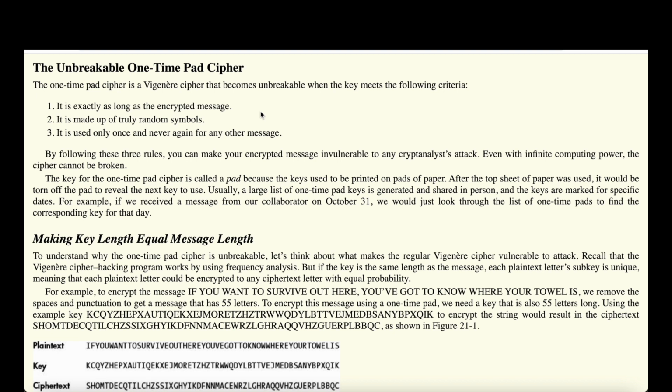First, the key being used has to be exactly as long as the encrypted message. Then the key also needs to be made up of truly random symbols. And the key is only used once and never again for any other message. So by following these three rules, we can make our encrypted message unbreakable for any hacker.